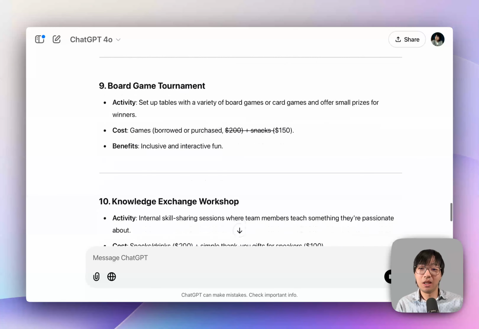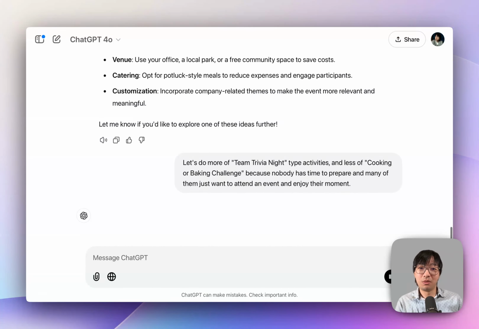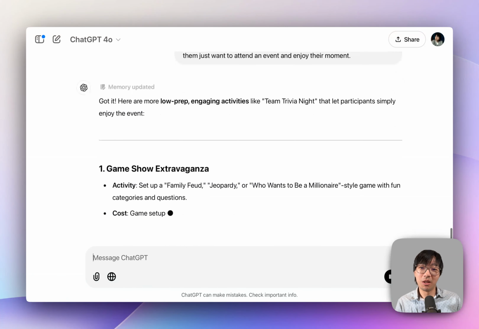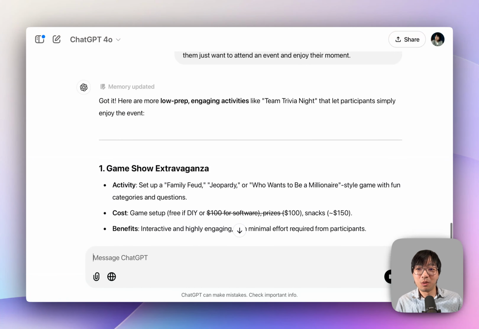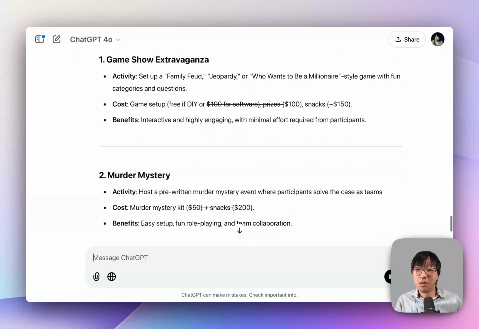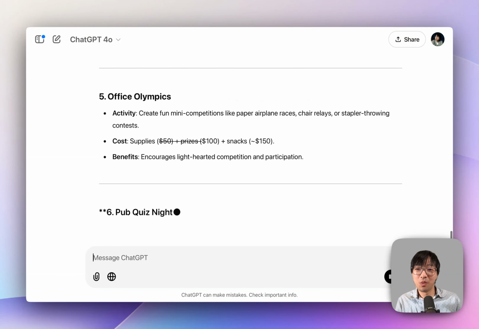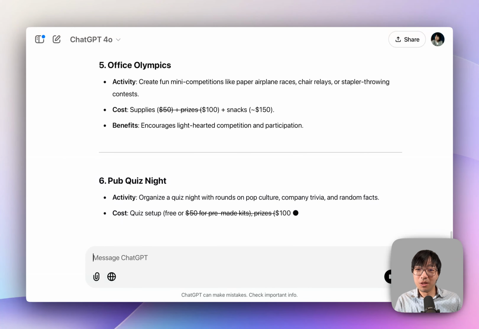So let's see how it's able to refine ideas, and I'm hoping that it will give me another 10 brainstorming ideas, because initially I asked for top 10, and even though I'm adding constraints and giving more conditions, it should be able to give me another 10 ideas. Yes, it looks like it's giving me more and more ideas, probably up until 10.